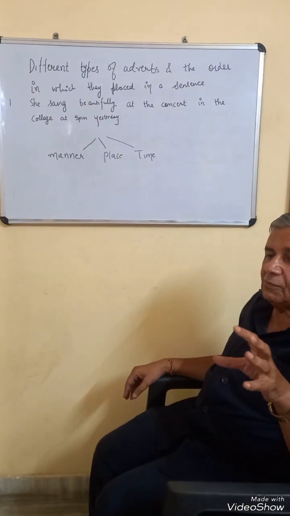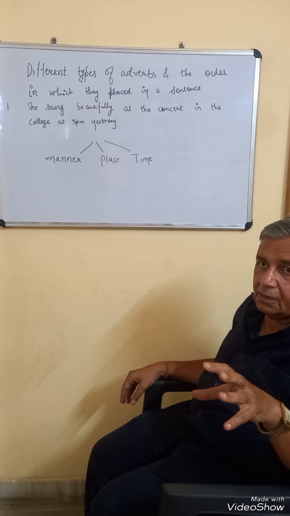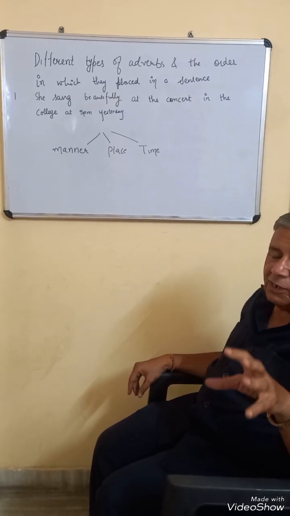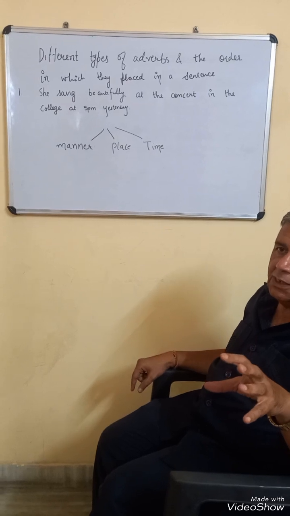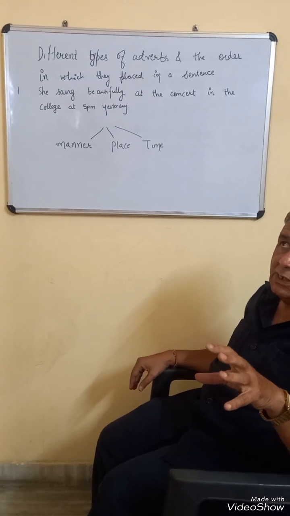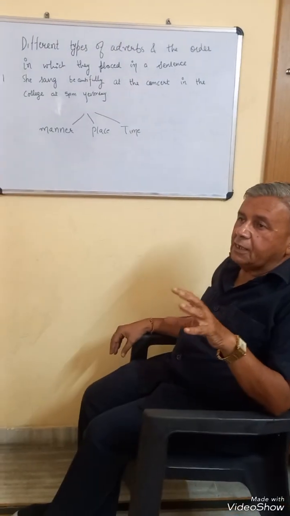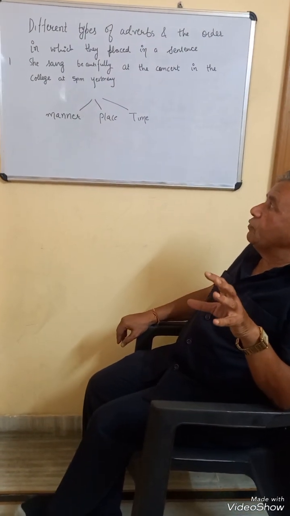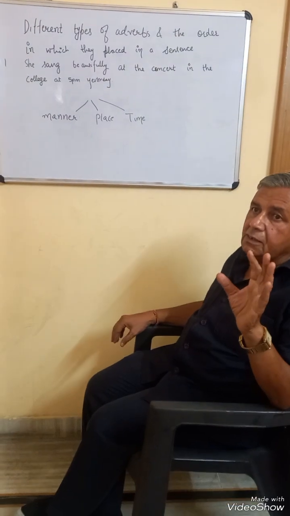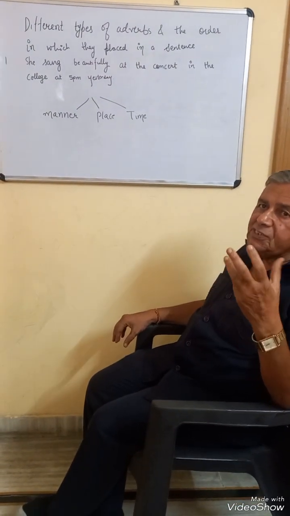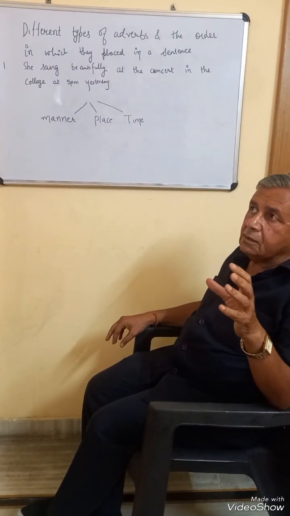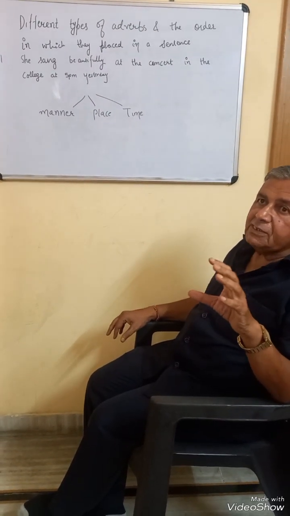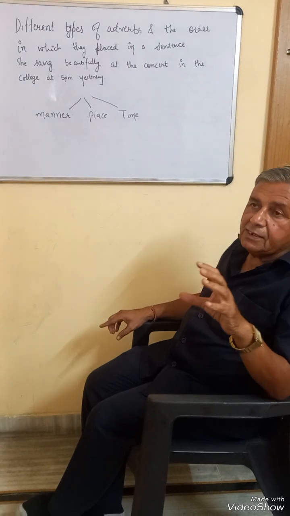Three types of adverbs in a sentence are arranged in a particular order. First, the adverb of manner is used, then the adverb of place, and then the adverb of time. In the given sentence, beautifully is an adverb of manner. It tells us how she sang. When there is an answer to the question how, that adverb is called an adverb of manner.